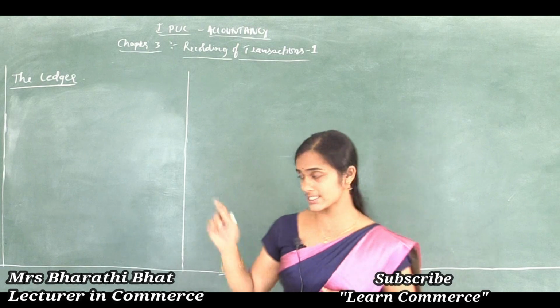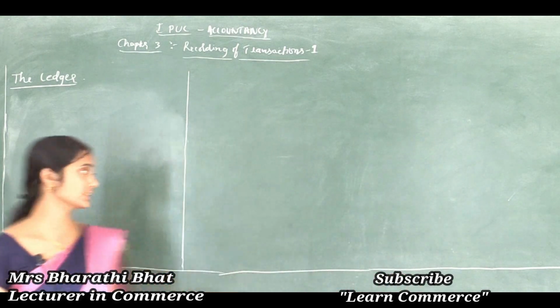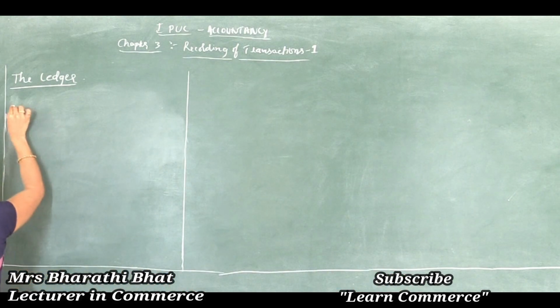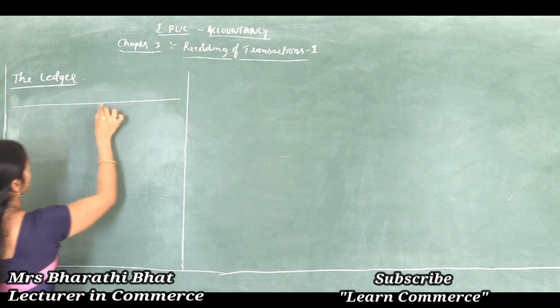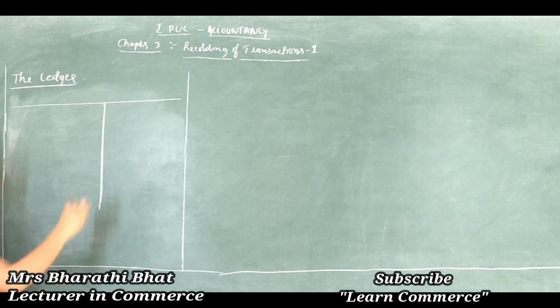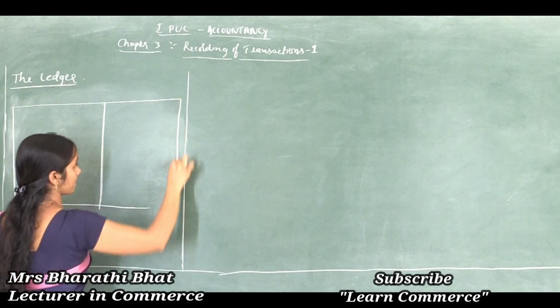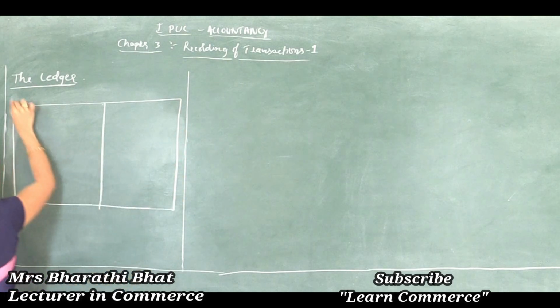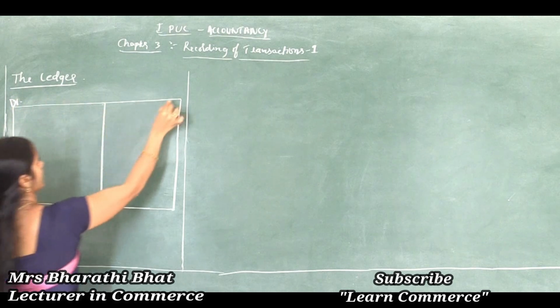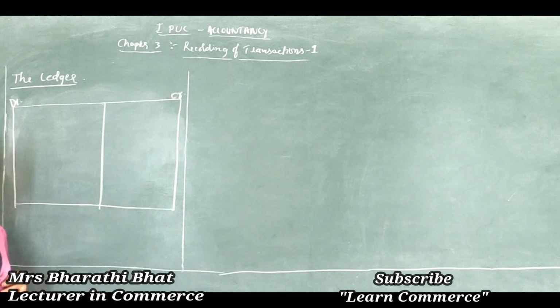Okay, so let's see the format of ledger first. See, very simple, T format, and the next step is equal division. Here debit and here credit, clear.